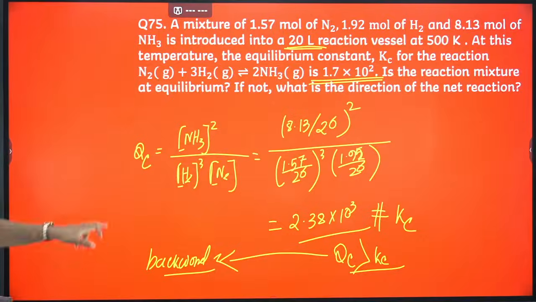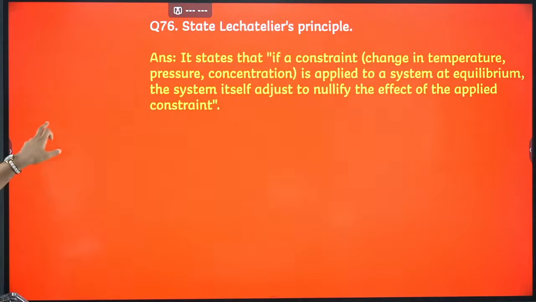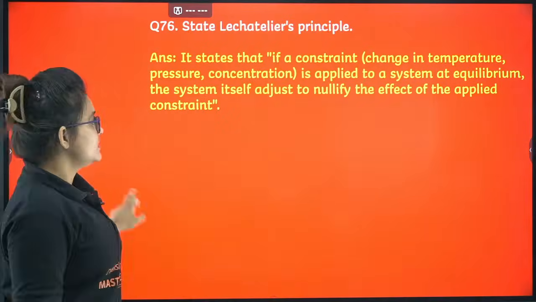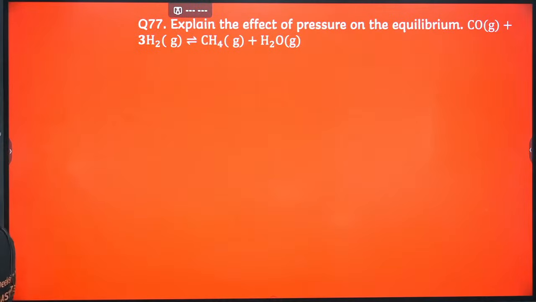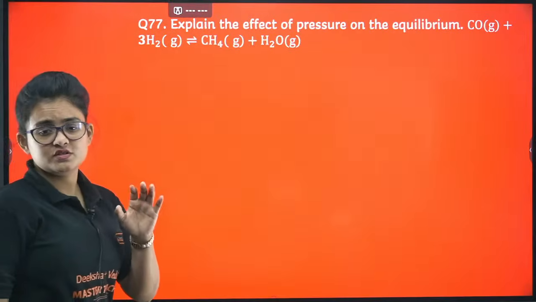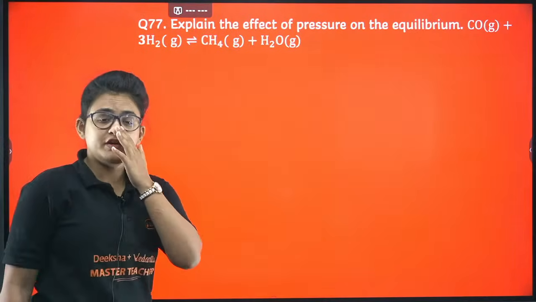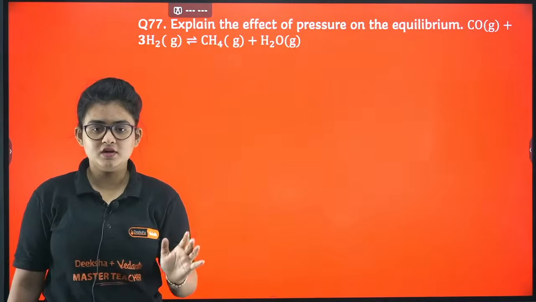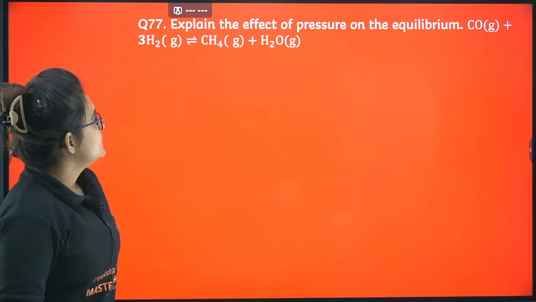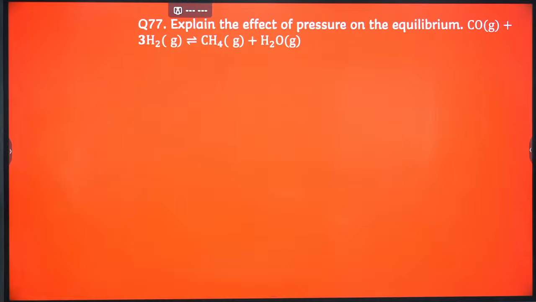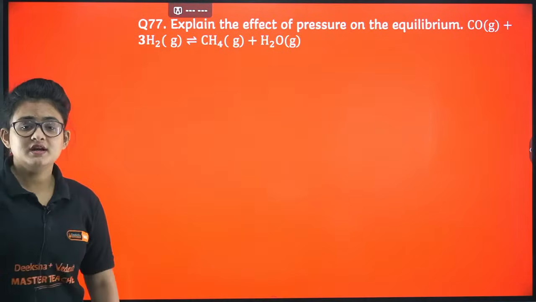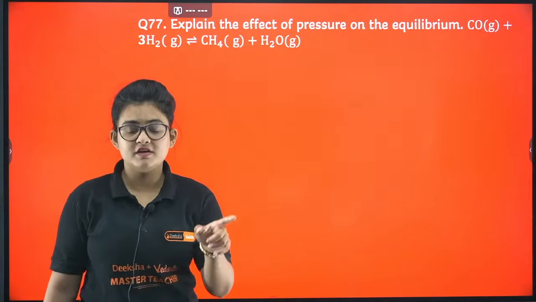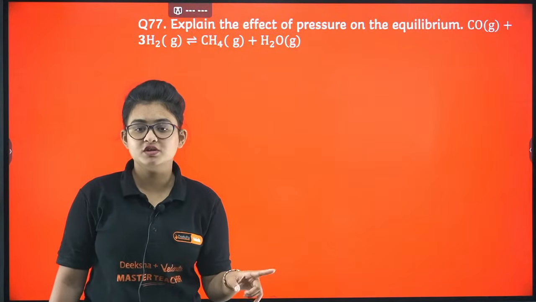Let's proceed further. Le Chatelier principle, very important, they can ask directly. Next, explain the effect of pressure, temperature, concentration and addition of inert gas. All of them are important. So whenever you apply pressure, always remember the reaction will move towards the direction where there are lesser number of molecules.